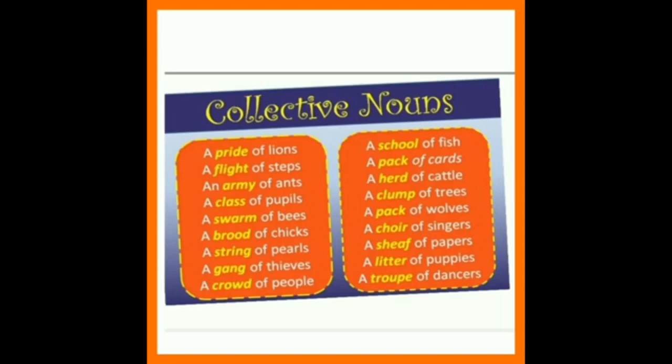It's the name given to that group or collection. A pride of lions, a group of lions. We call a group of lions a pride of lions. We call a group of ants an army of ants. A group of chicks, a brood of chicks. A group of pearls, a string of pearls. So, a collective noun is the word used to represent a group of people, animals or things.